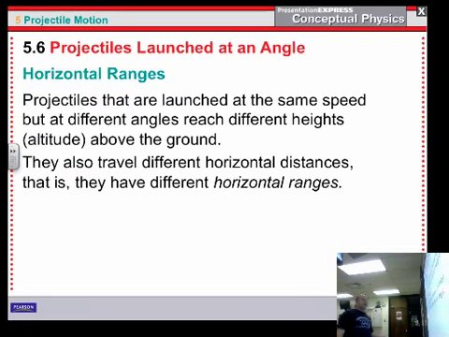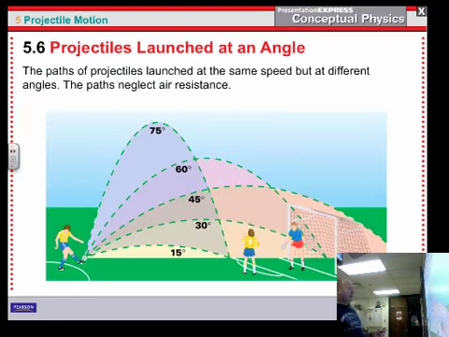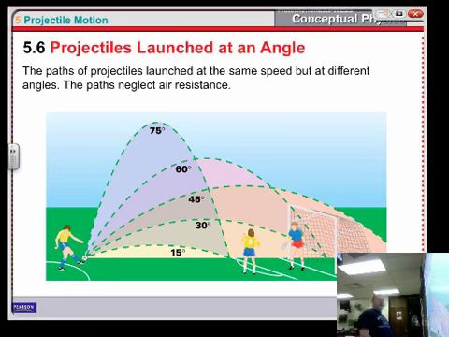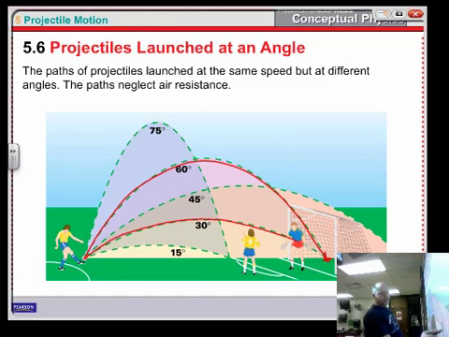All right, so let's take a look at how these horizontal ranges differ based on angles. Notice that depending on what angle you kick it at, that determines how far it's going to go. So obviously if our job is to get the goal here with whatever speed he's kicking it at, we want to follow this path. The 60-degree one or the 30-degree one. Notice that they both end up in the same place.